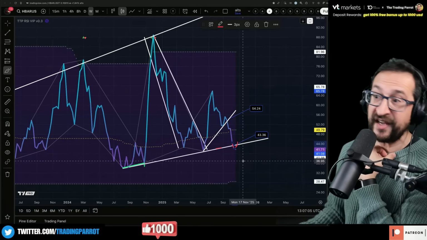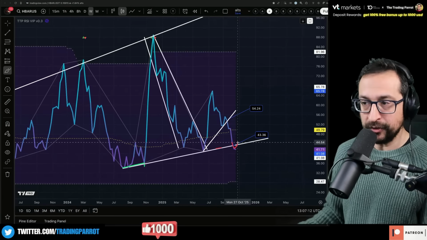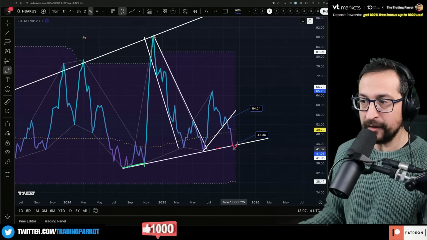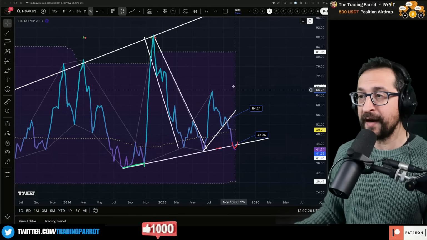That is kind of the fake out setup. So if the whole market rebounds to the upside, HBAR can do this. With this candle that is pointing down, it can actually end up closing back up. For that, we need around 44, 45 on the weekly.